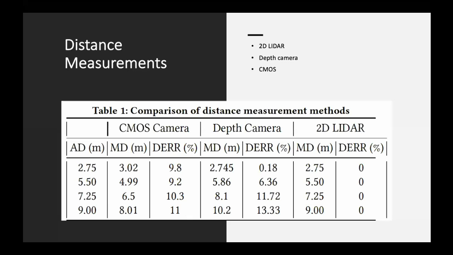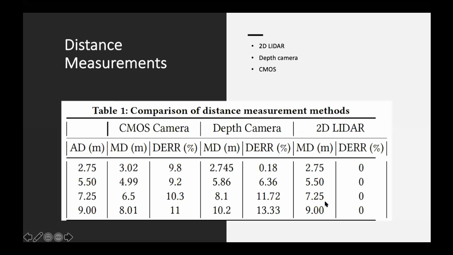As we said earlier, we did a comparison with 3 different cameras. Here we ran an experiment with actual distances of 2.75 meters, 5.5 meters, 7.25 meters and 9 meters. That's the location of the object from the camera. We used 3 different cameras here, which each do their own measurements to the object.